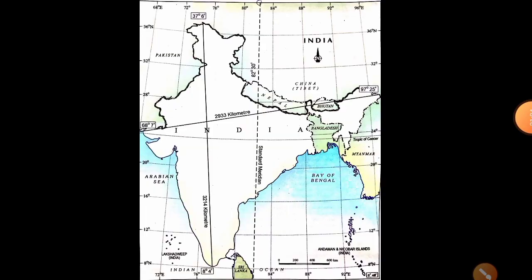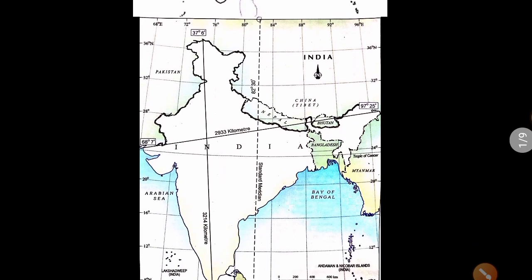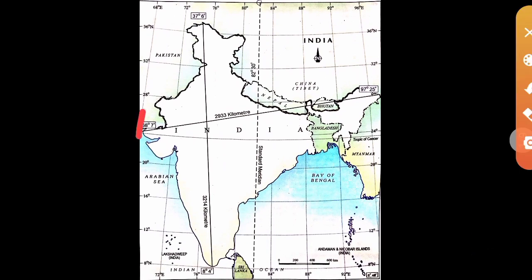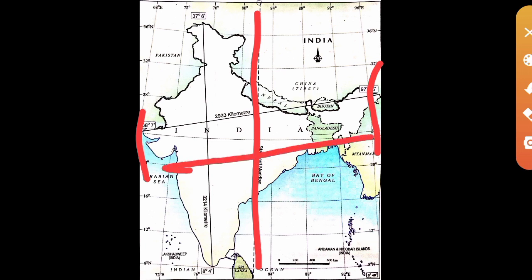Listen, here 68 degree and 7 minute east is passing, and here 97 degree. This is the standard meridian. So in order to cover this much of longitudes from east to west, this much of longitude should be covered by the earth. So almost 30 longitudes are here.